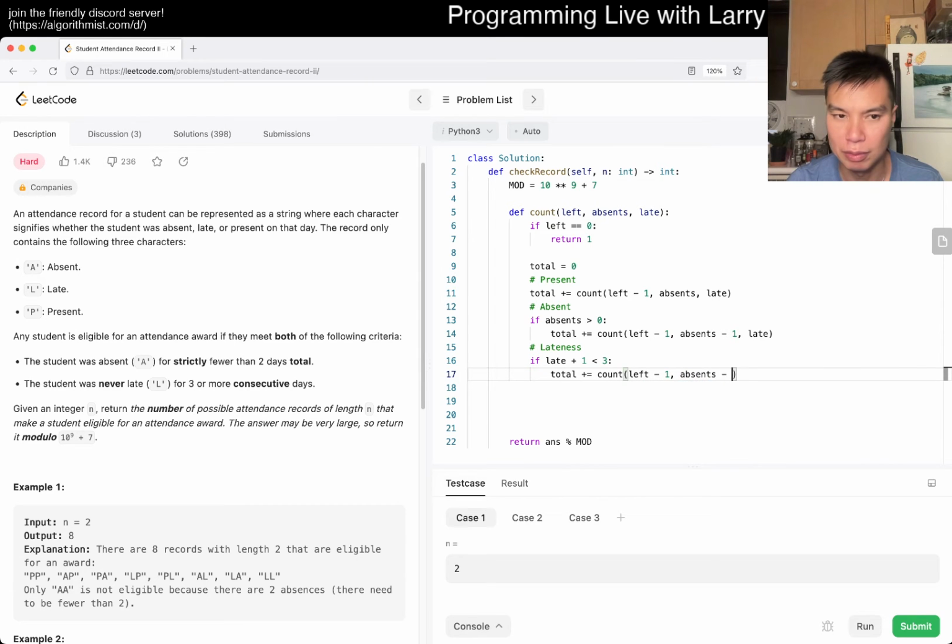Absence is -1, maybe even +1. I'll do it this way: late +1, right? And also because it's consecutive, that means that every time you do something else, it resets. Oops, it resets to 0, right? And that's pretty much it. And then we return total, and then we do count of n. Absences, we start with 2, and then late is 0, and that's pretty much it.